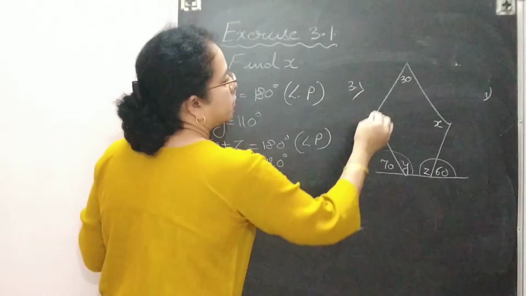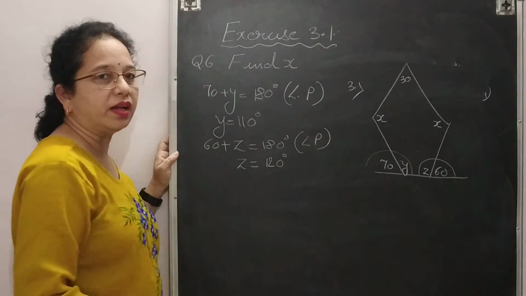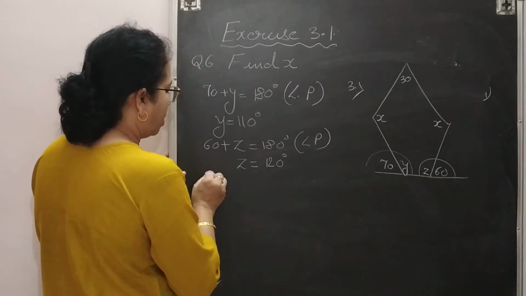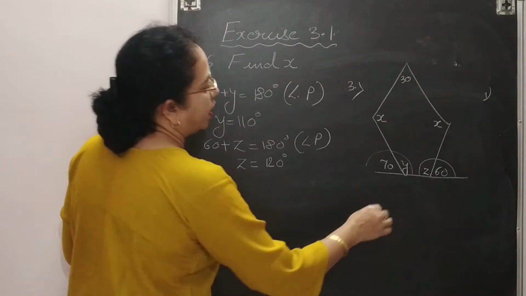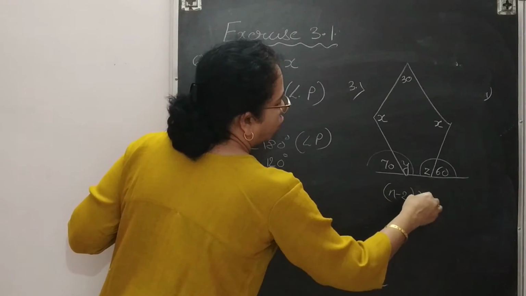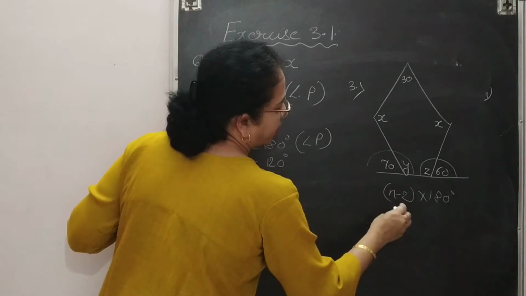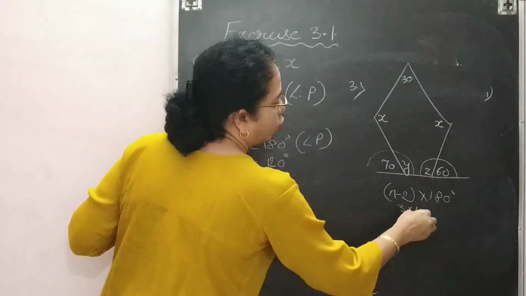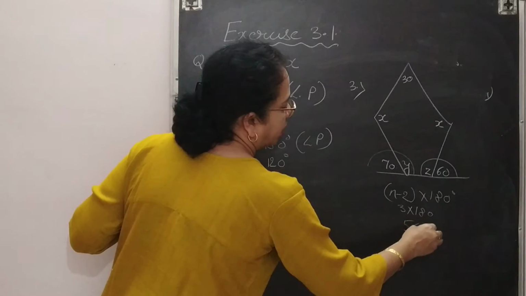Okay. Now this is a pentagon. So what is the angle sum property of a pentagon? If you know, it's okay. If you don't know, you can find out the angle sum property for a pentagon, that is n minus 2 into 180 degree. So what is the value of n? 5. 5 minus 2 will give you 3. 3 into 180 degree, it means 540 degree.